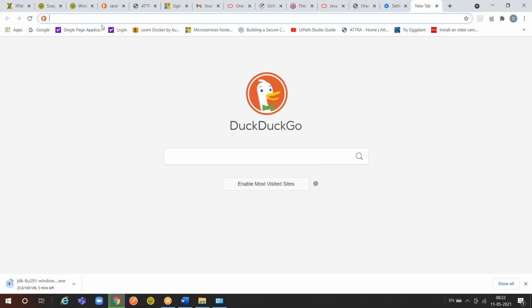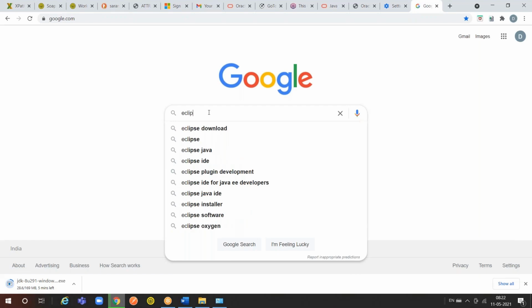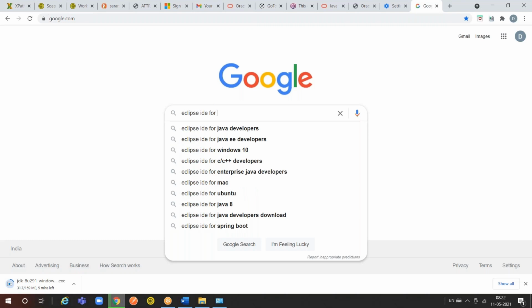Just open a browser, search for Eclipse IDE for Java EE developers. EE stands for Enterprise Edition.